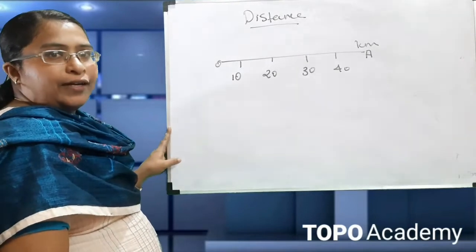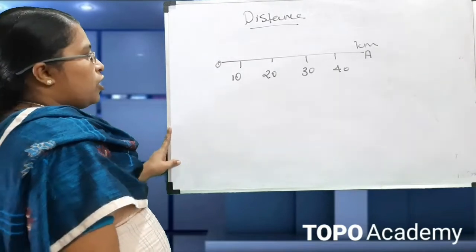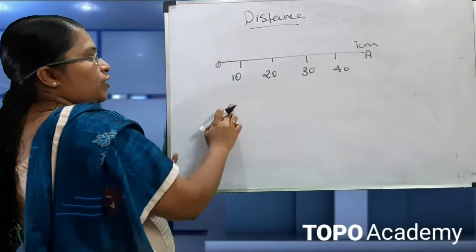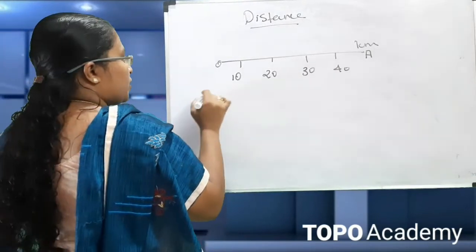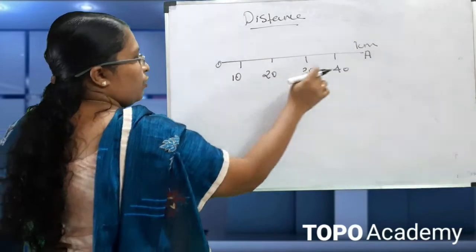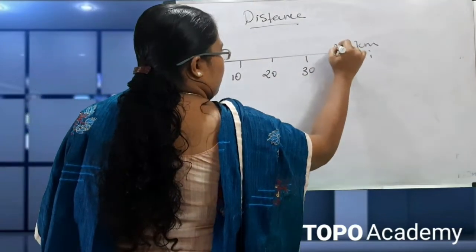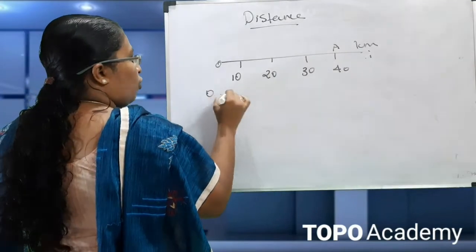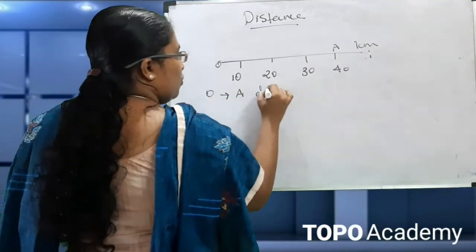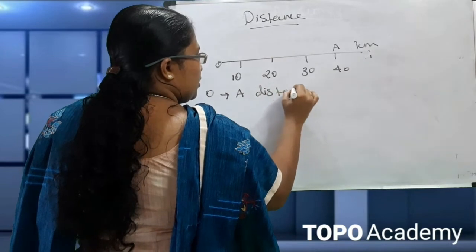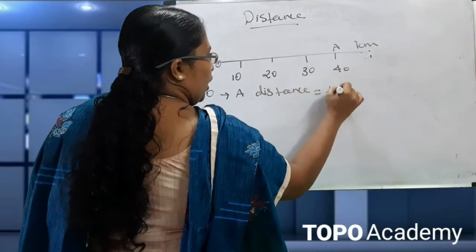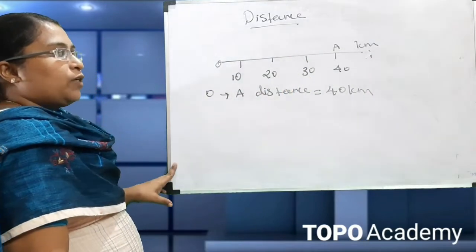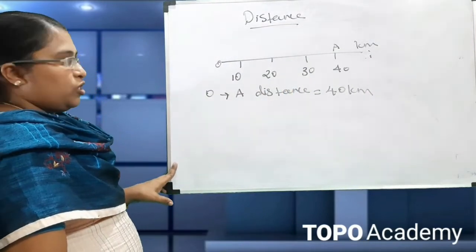We have to find the distance covered by the object. When it is moving from O to A, the distance covered by the object is equal to 40 km.